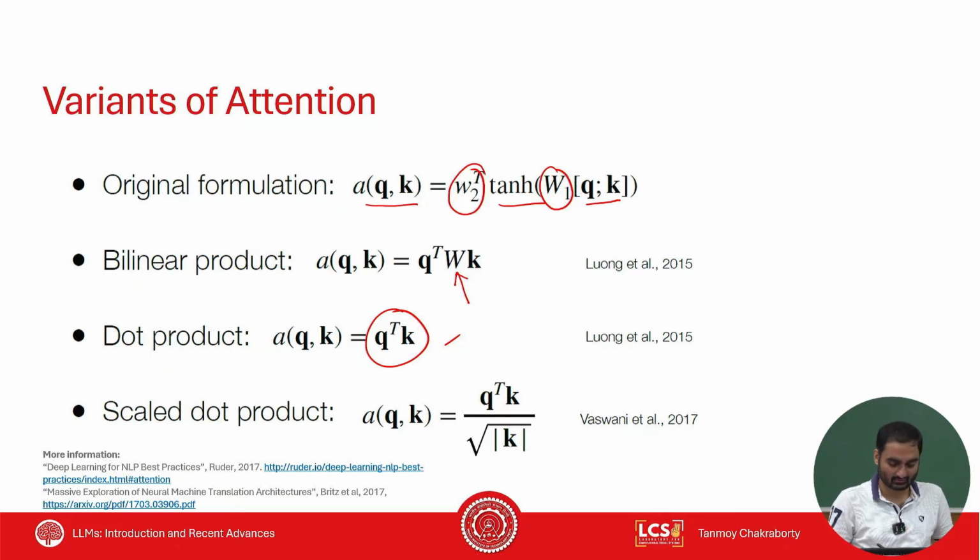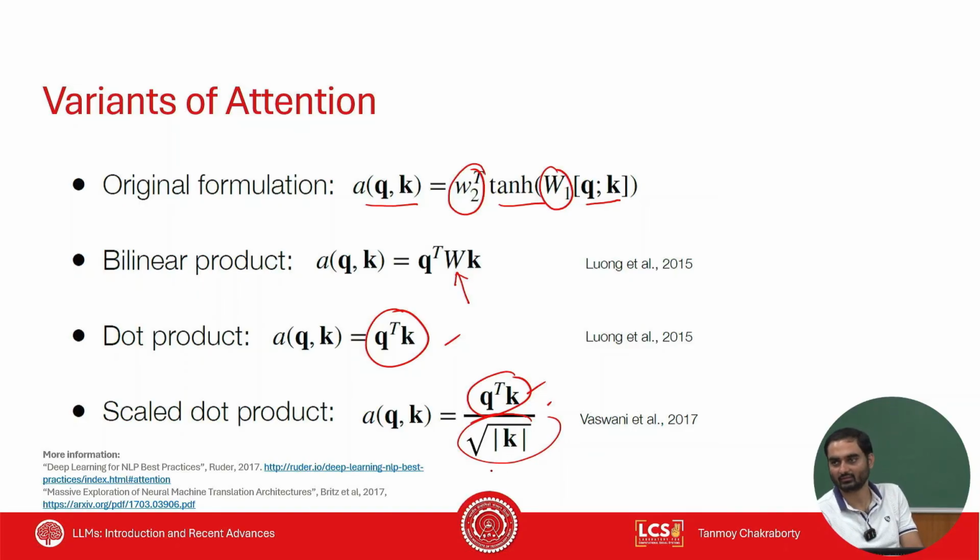In the transformer paper, they use something called scaled dot product attention, where we take the dot product and this dot product is normalized by the size of the vector. What is mod k? mod k is the size of the value, and you take the root of this. So this is scaled by the size of the vector. There is no intuition, by the way. These are different engineering hacks.